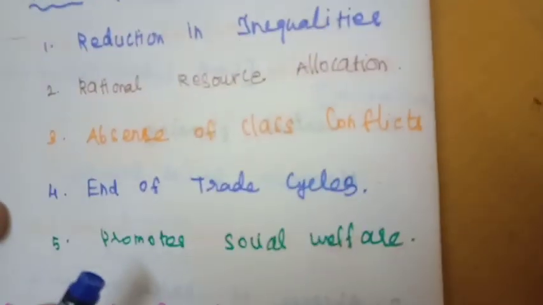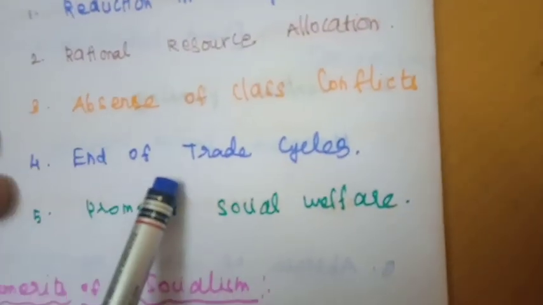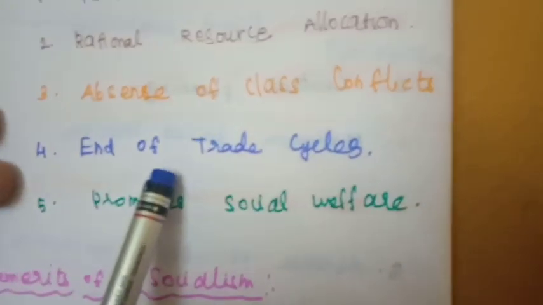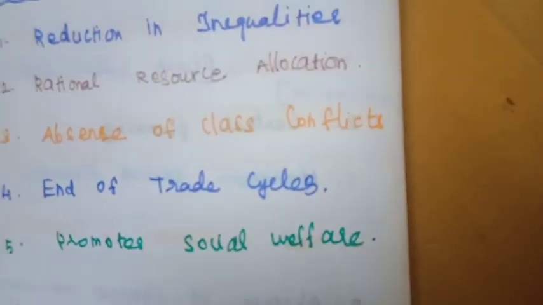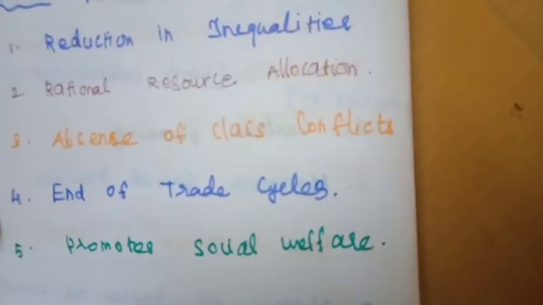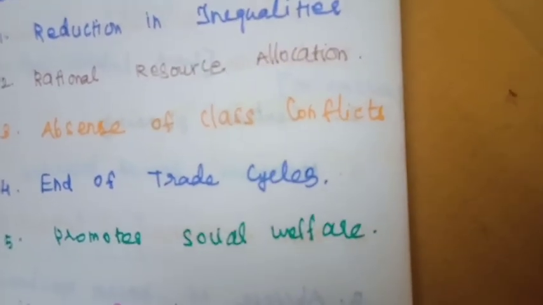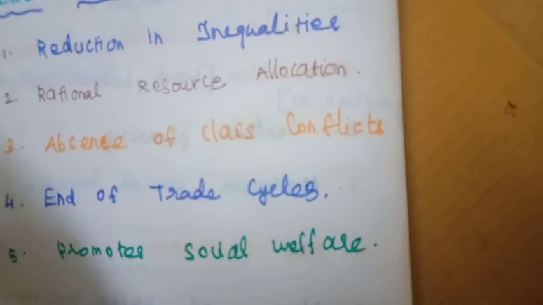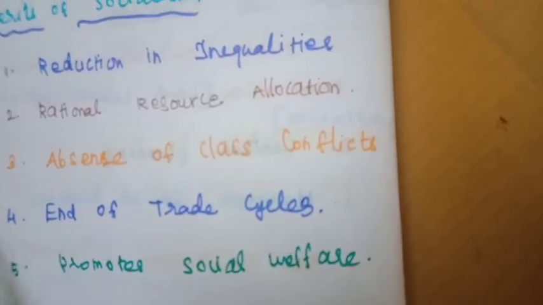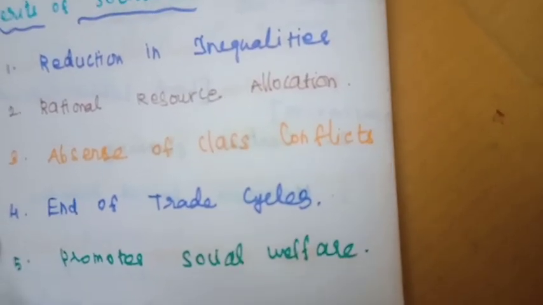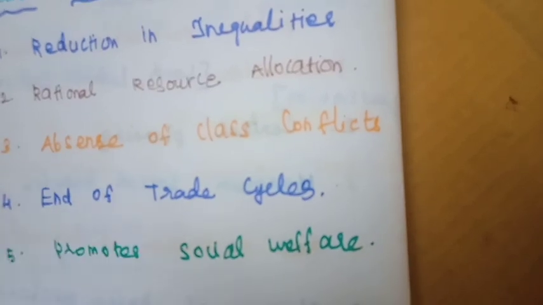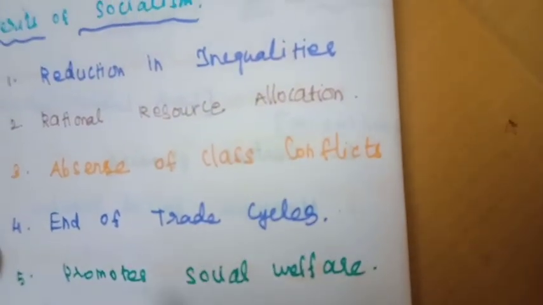And the fourth point is the end of trade cycle. The planning authority takes control over all the production and distribution of goods and services. Therefore, no economic fluctuation can evolve. No boom, no recession, no recovery and no depression is allowed. Business goes on very smoothly in the socialist country.